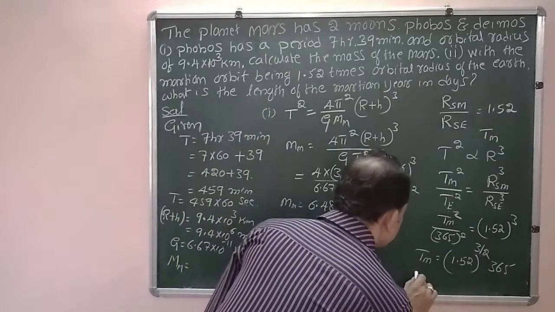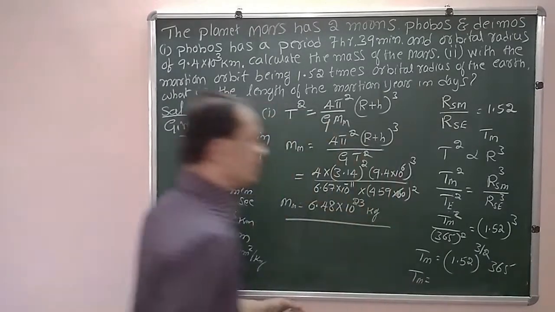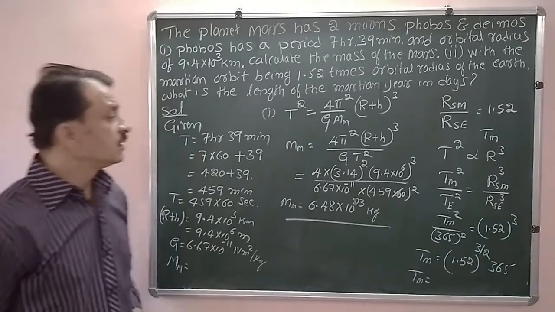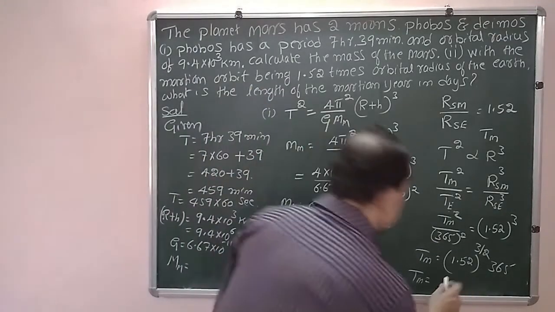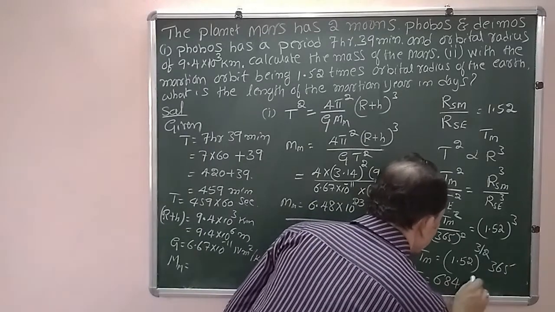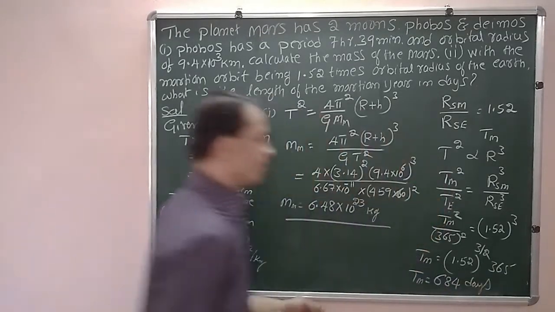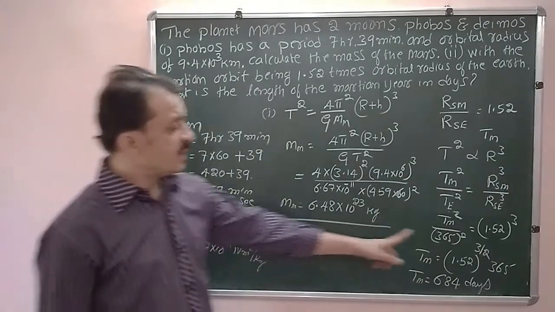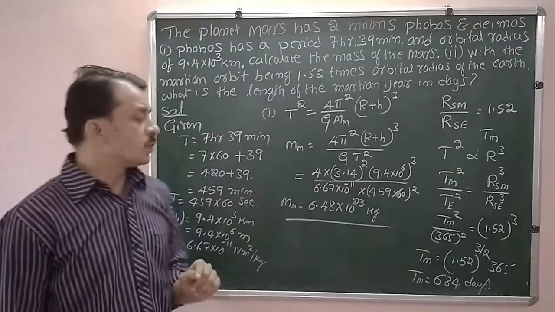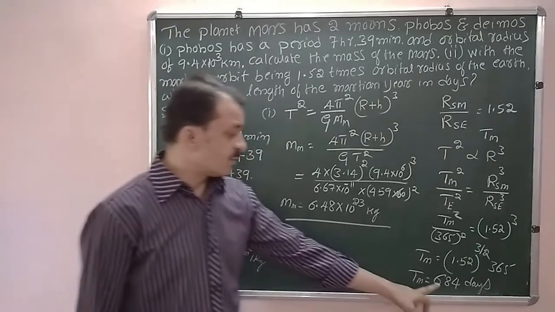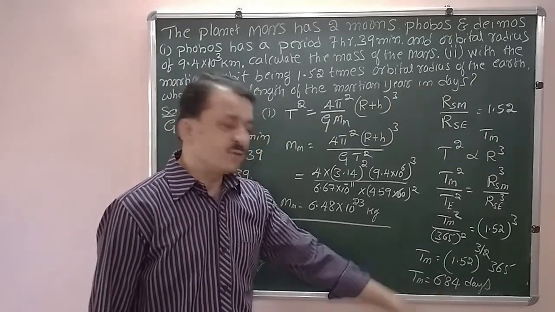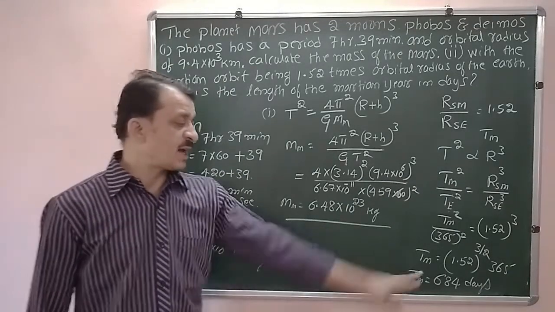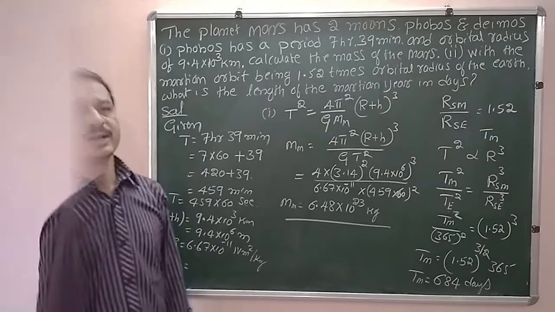Therefore after simplification, the time period of revolution of the Mars around the Sun in number of days is found to be 684 days. So for the case of Earth, 365 days counts for 1 year. But for the Mars, it takes 684 days to go once around the Sun. Therefore Martian year has 684 days.